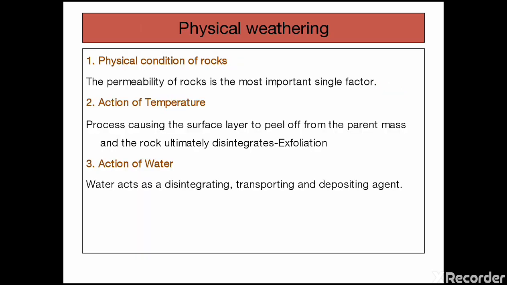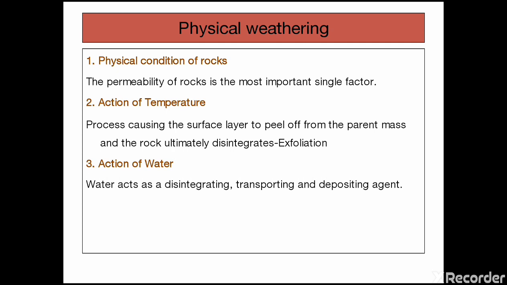So first we can see physical weathering. First is the physical condition of the rock, friends. The permeability of the rock is one of the most important factors. As you can see, some of the rocks are easily permeable for any kind of things to enter, whereas others are much less permeable. So based on its permeability the rate of weathering differs.